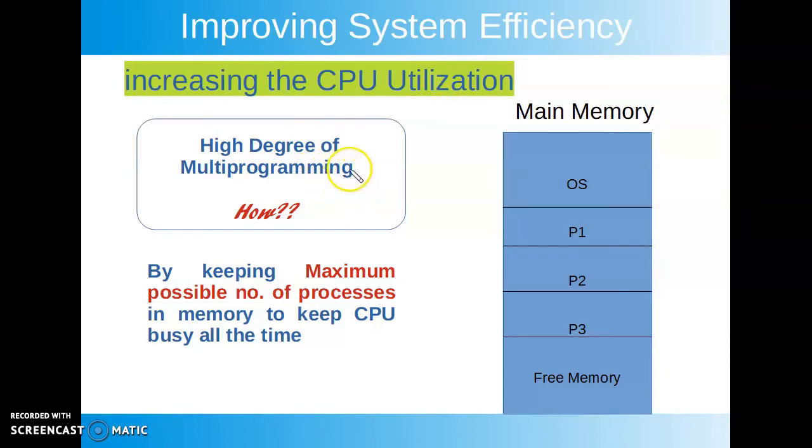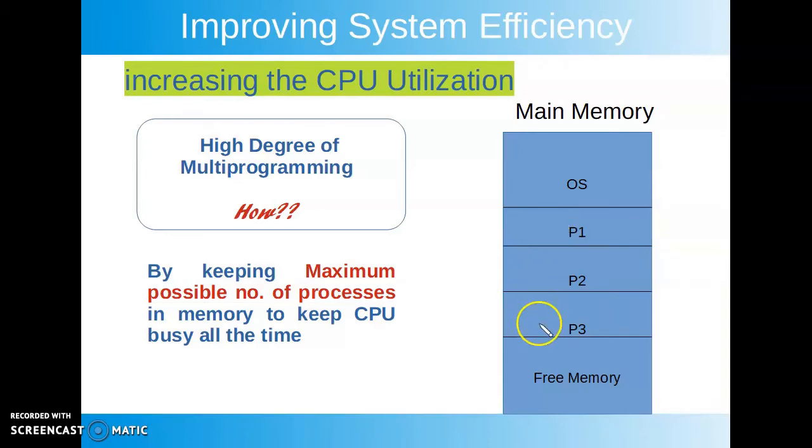The idea of multi-programming concept, it improves the CPU utilization by keeping multiple processes in the main memory simultaneously. So CPU can switch from one process to another process as and when required. So if one process goes on waiting, CPU can be assigned the other process.